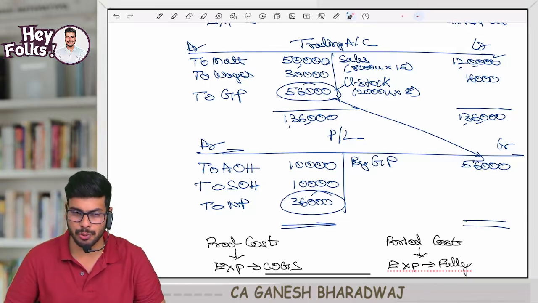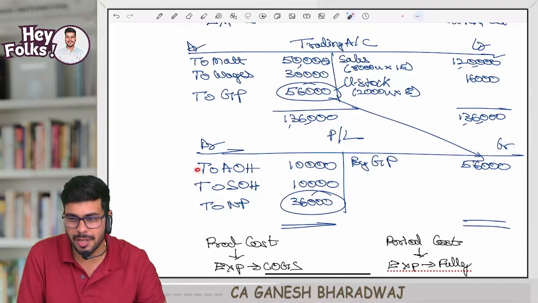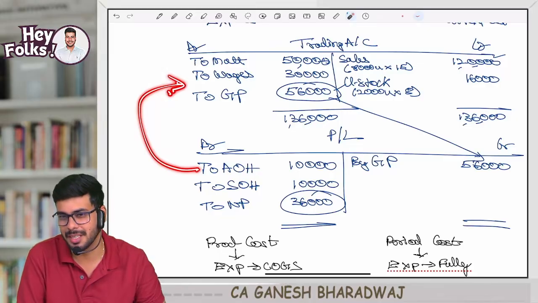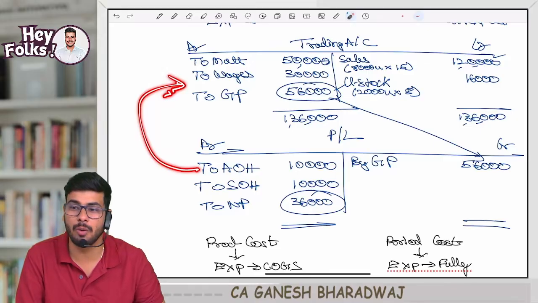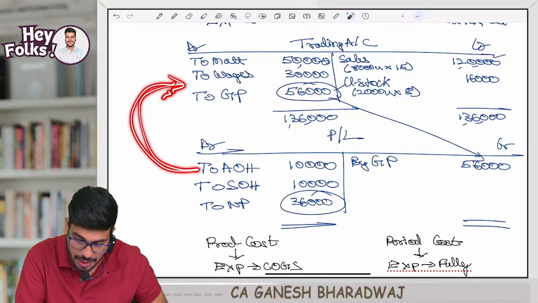Earlier, they used to do that. I don't know for what reason, the Institute also follows that. Administration overhead is there, no? This they are treating as a trading account item. Clear with this? Why, sir? It's a traditional way of doing. Some people do it. Beyond that, no specific logic. What they are saying is, for the purpose of stock valuation, consider this 10,000 rupees also.